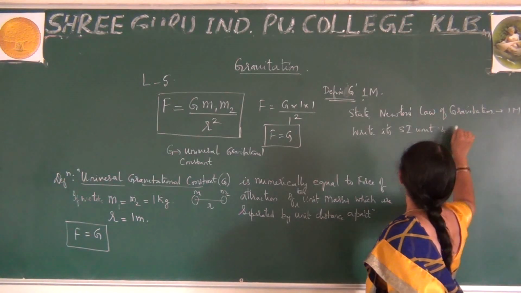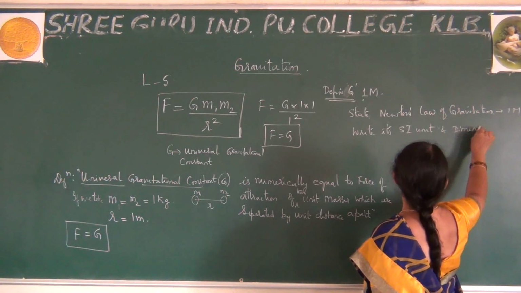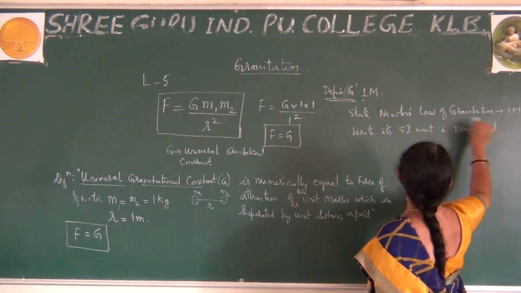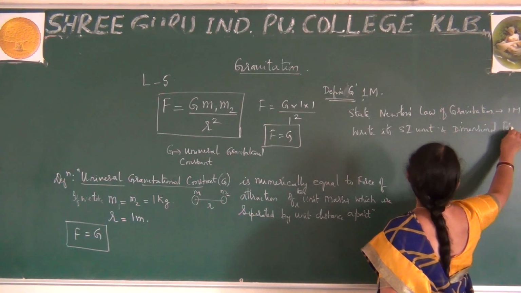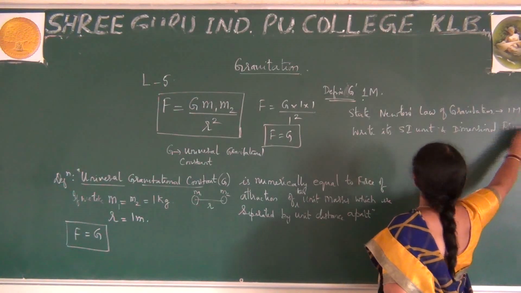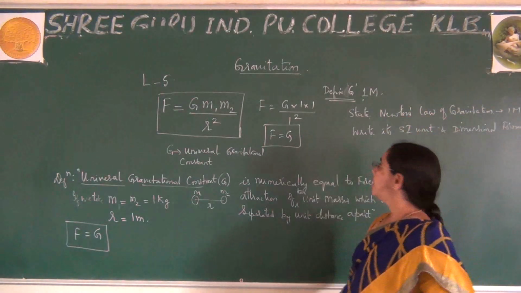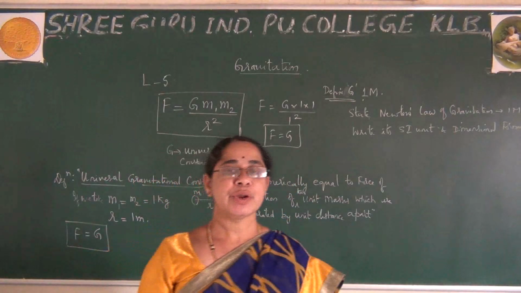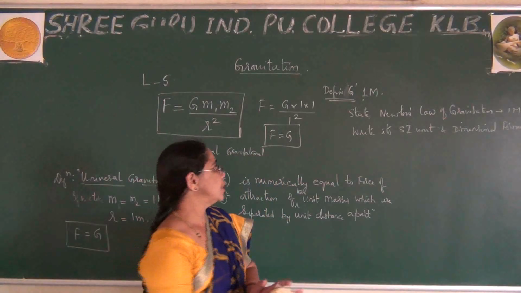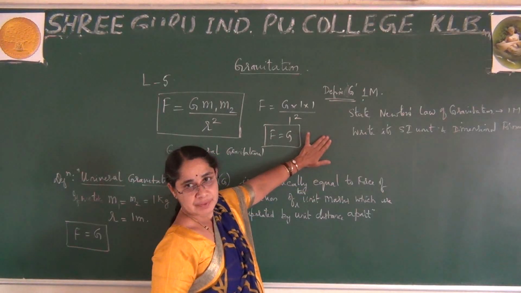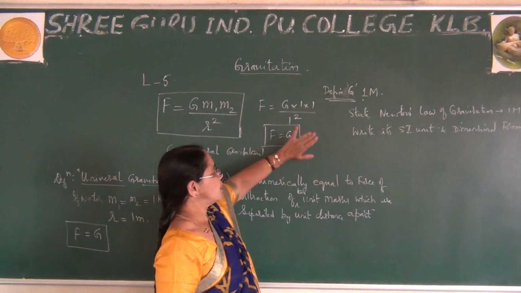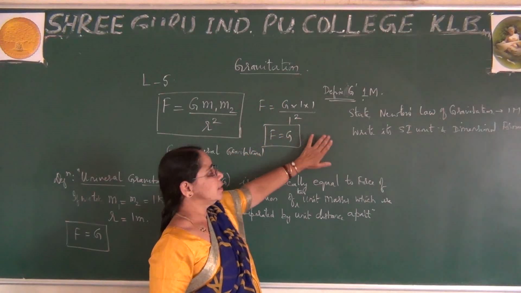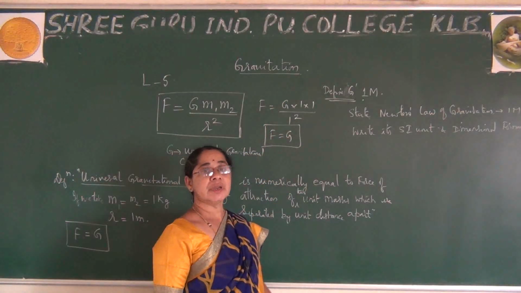These are the questions you can expect in the board exam, your regular tests, whenever you write a theory paper. Is it clear? So just remember, this is what we have learned, Newton's law of gravitation.